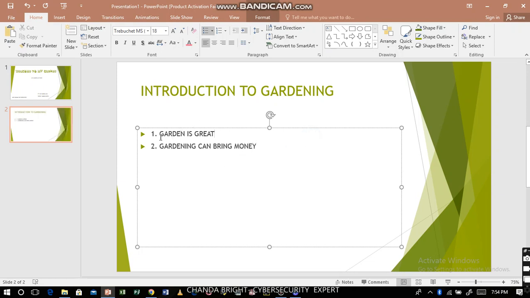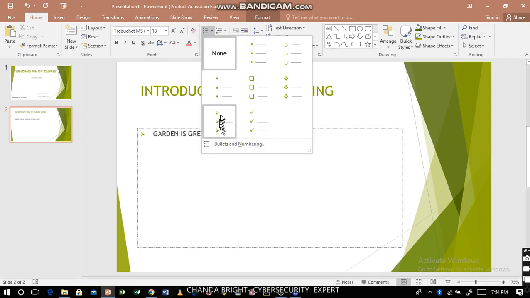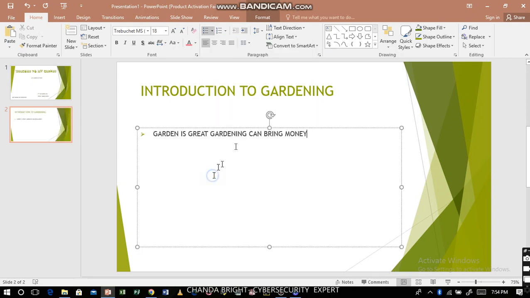But if you don't want numbers, in case you want to put bullets, you can just remove the numbers. You can remove this bullet, you don't want it. Then you come here under the home menu, and you can take which bullet you would love. Maybe you want this type, then you put it there.